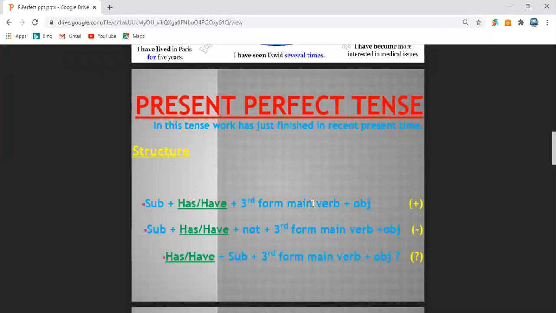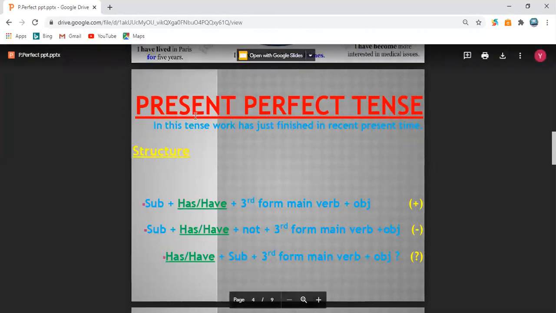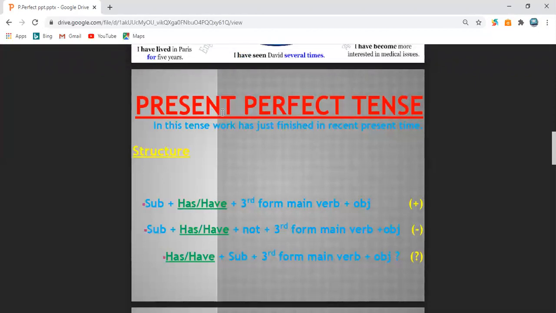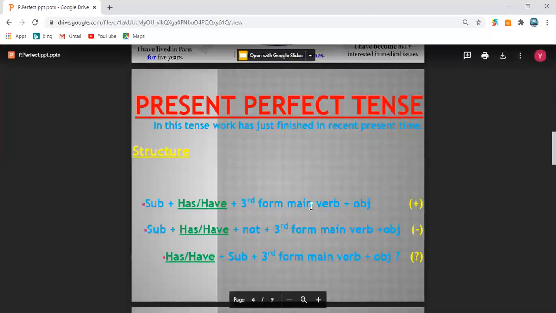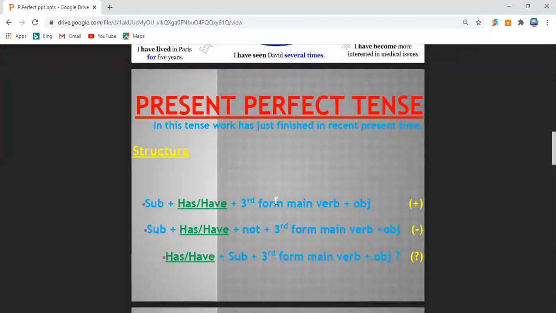Now, students, you must be asking this question, why should the verb be in third form when the tense is of present tense? So students, present perfect tense is the only type in which third form main verb is used, and it is paired with present helping verbs.